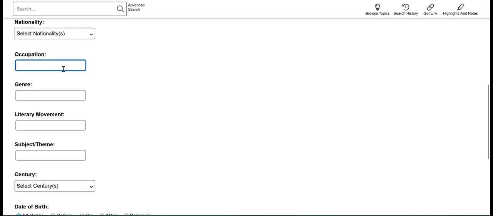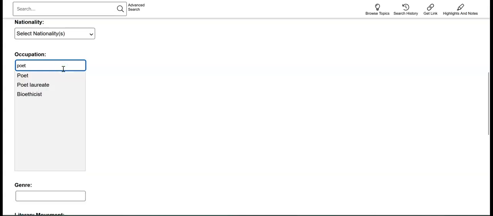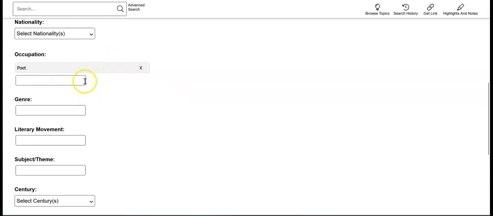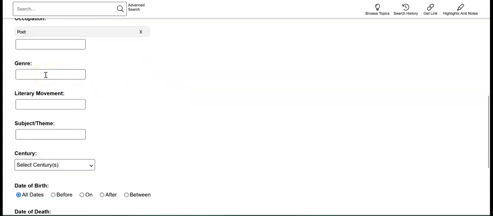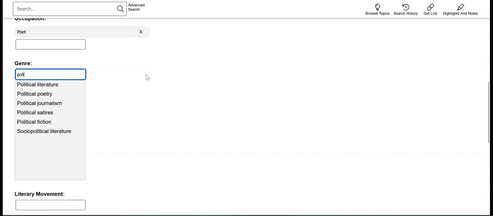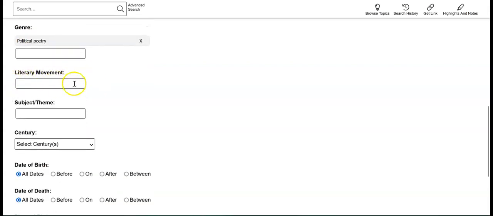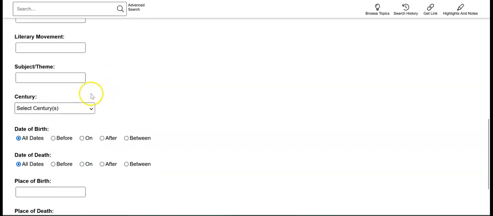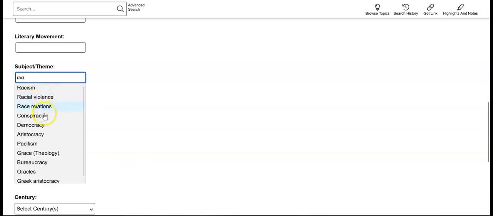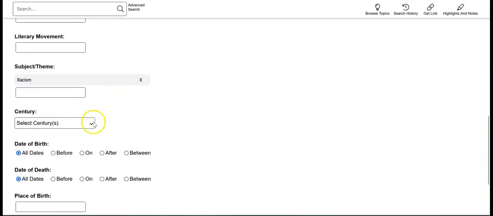Let's say occupation is poet, and there's predictive text there. Genre, what kind of poetry? Let's say political poetry. And here, it actually suggested it for me, so let's do that. Political poetry. Literary movement, that's pretty specific. Let's skip that for now. Subject or theme, let's say racism. And there's all of these other things that can go with it, but right now we're going to be more general, we'll say racism.